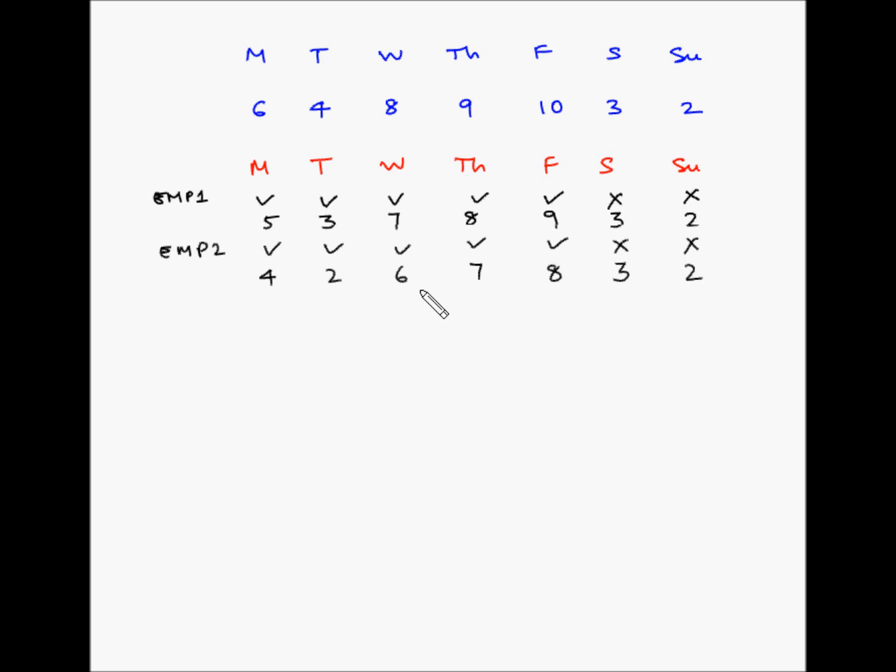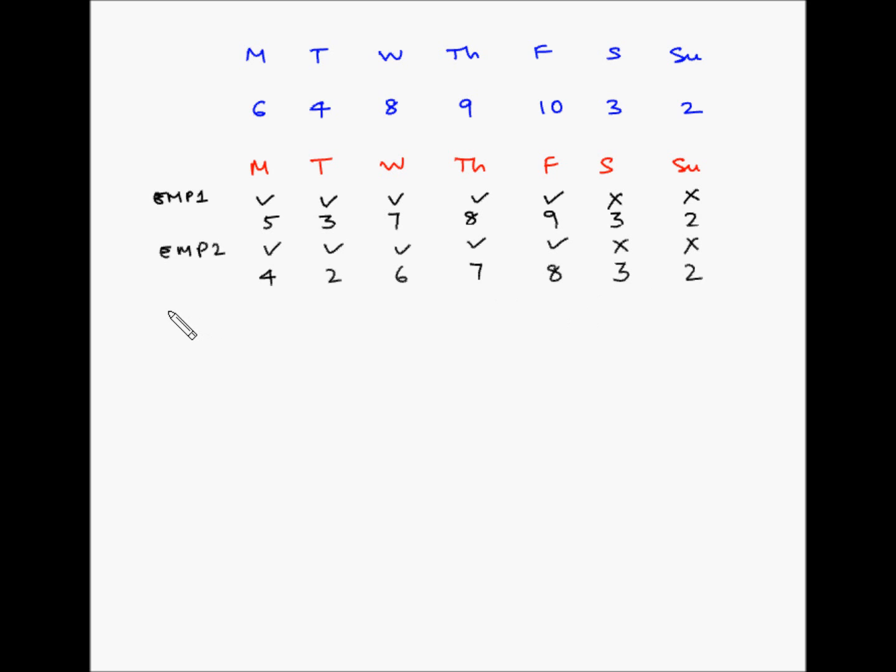Now again for employee number 3, let's find out the days with the lowest net requirements. So again Saturday Sunday have 5, Sunday Monday have 2 plus 4, 6, Monday Tuesday has 4 plus 2, 6, Tuesday Wednesday has 2 plus 6, 8, and so on. So lowest is still Saturday Sunday.